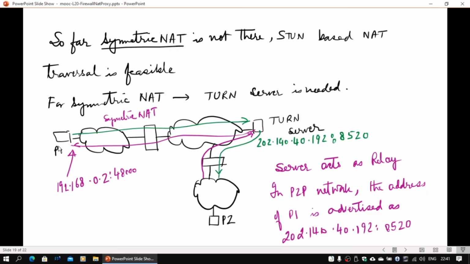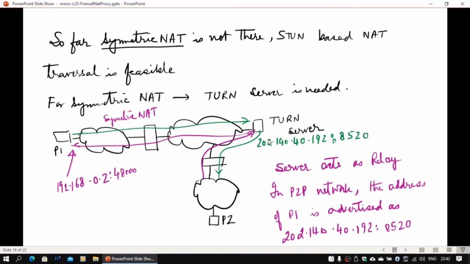So when you tell somebody else, you will say this is your IP address, 202.141.40.192:8520. When P2 wants to communicate, it will send to this particular IP address, and TURN in turn will reflect it back to P1. So it is going to act like a reflector. Now that's a pretty heavy load. If there is a video or something, this is going to do a lot of relaying on your behalf. So this is not that easy.